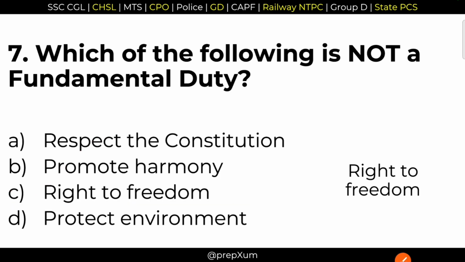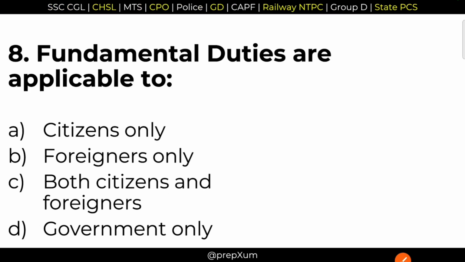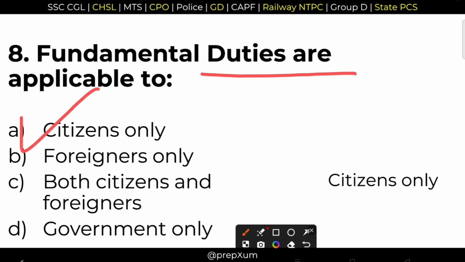Next question. 8. Fundamental duties are applicable to citizens, foreigners, both citizens and foreigners, government only. Right answer, it is only applicable to the citizens of India. Option A is the correct answer. Remember that fundamental duties are applicable to the citizens of India only.